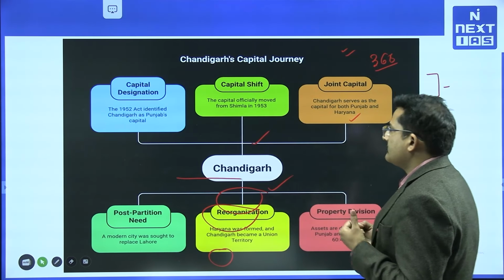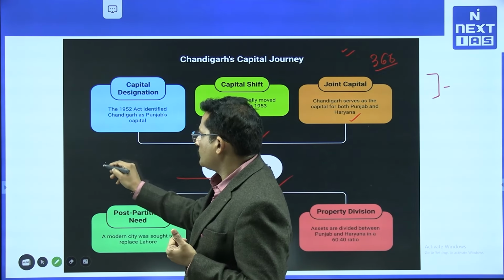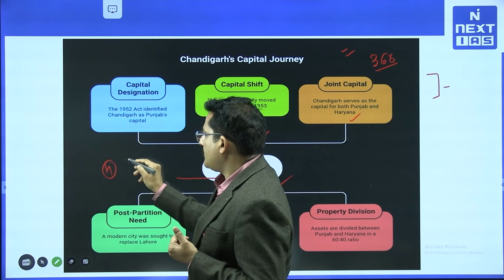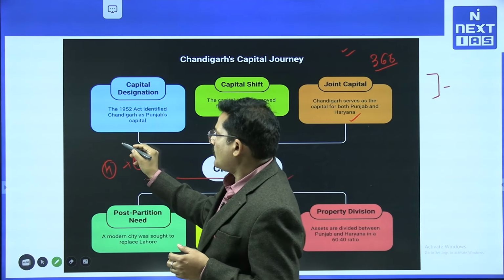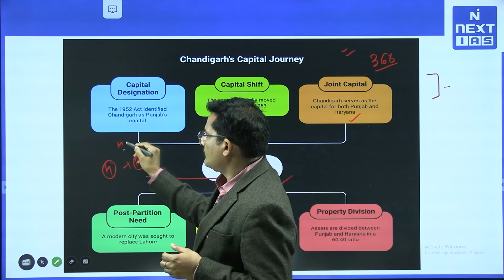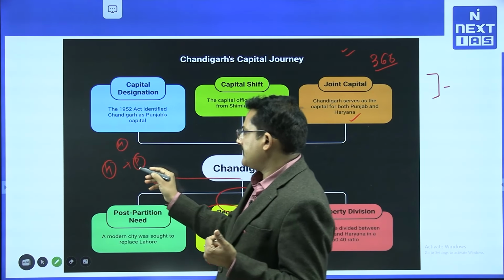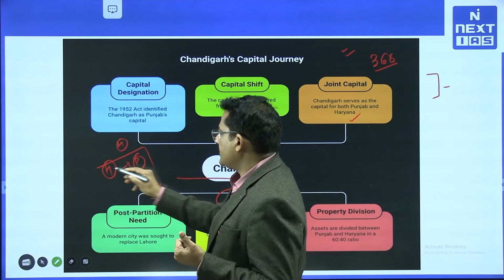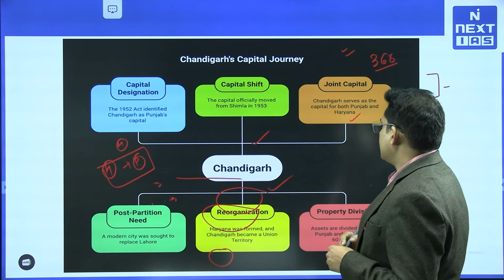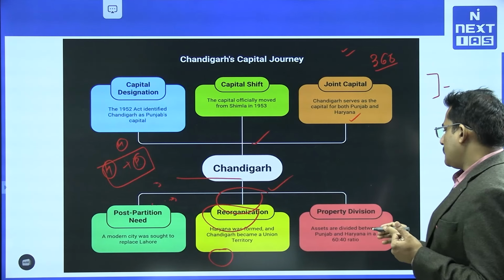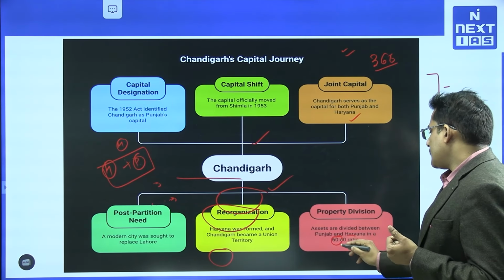But a very interesting fact is associated: at that time Haryana was also part of it. Modern-day Punjab, modern-day Haryana, as well as modern-day Himachal Pradesh were one big state, which was bifurcated, basically trifurcated, and finally Chandigarh became the capital of Haryana as well as Punjab in 1966, in which Punjab shares 60% of the assets and Haryana shares 40%.